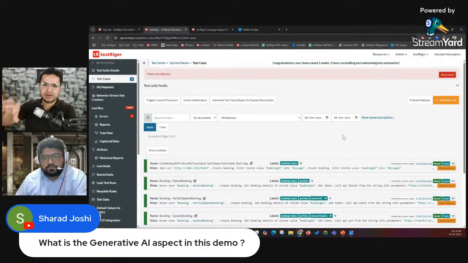So here what we did, we took certain APIs, we used get, post, put, patch, delete, head, options, we used authentication, and we extracted the response and validated it. But when it comes to web UI, you have multiple features.